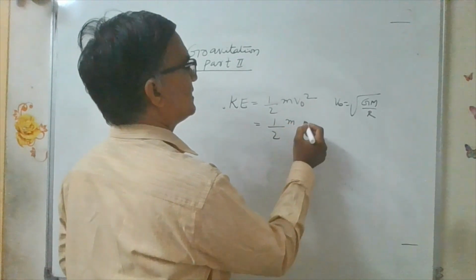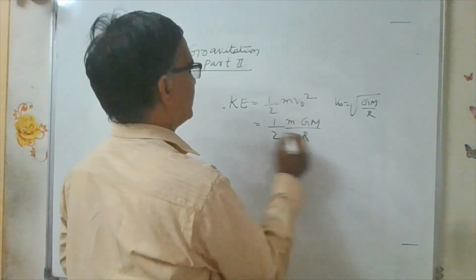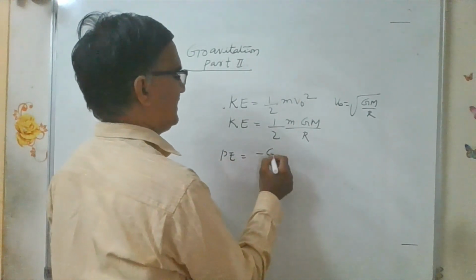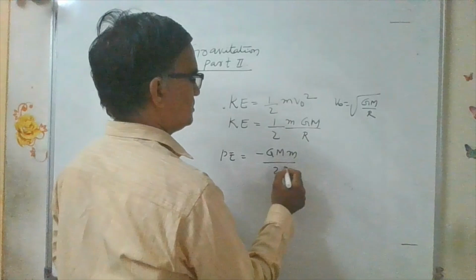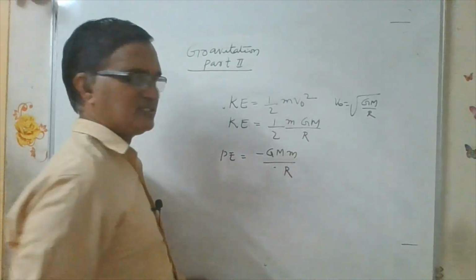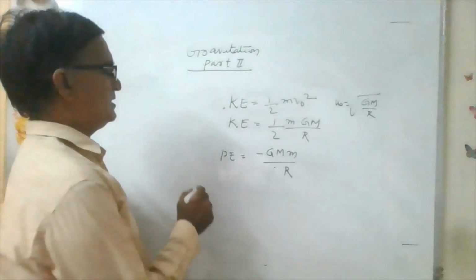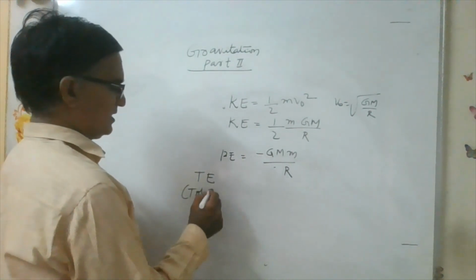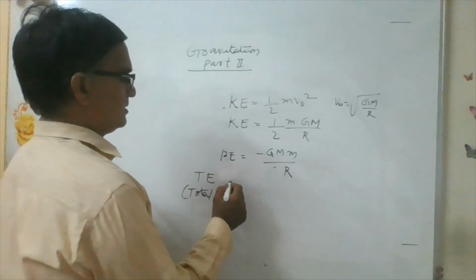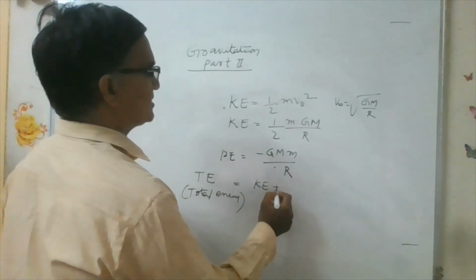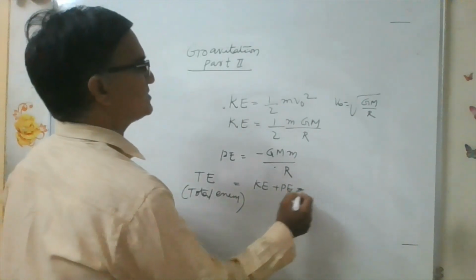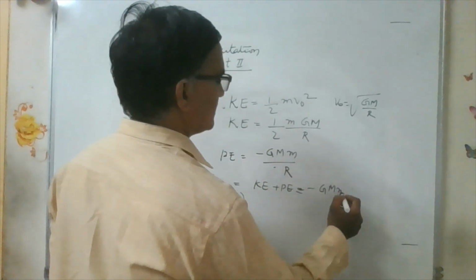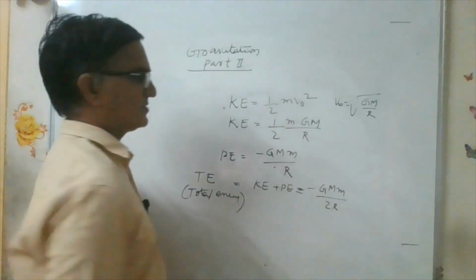So kinetic energy is GMm by 2R. The potential energy is minus GMm by R. Then the total energy is potential plus kinetic. If you add these two, you get minus GMm by 2R.